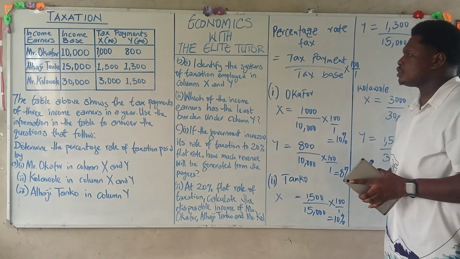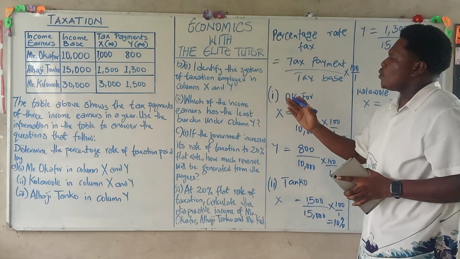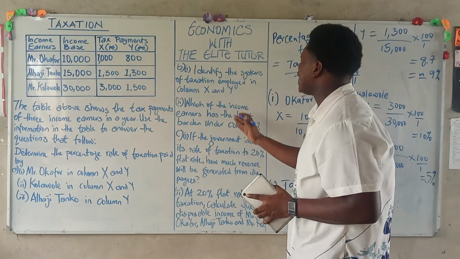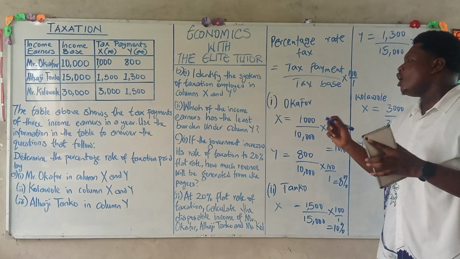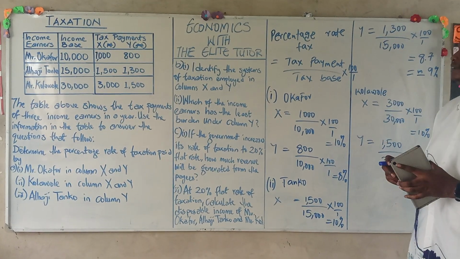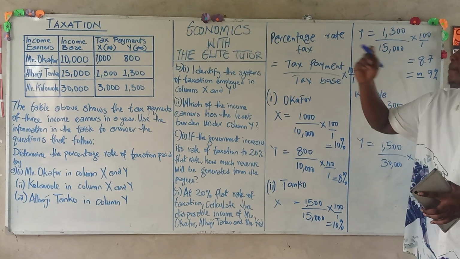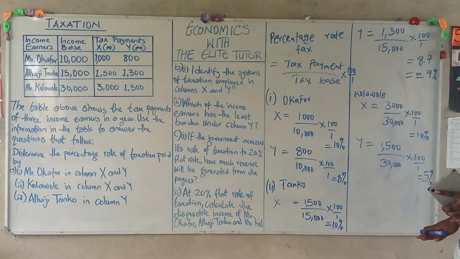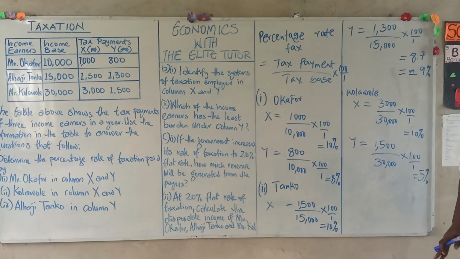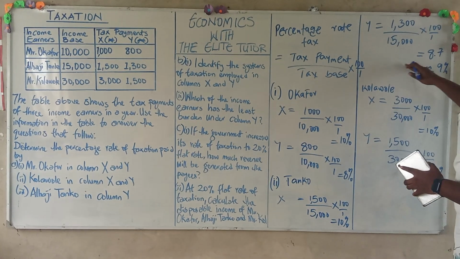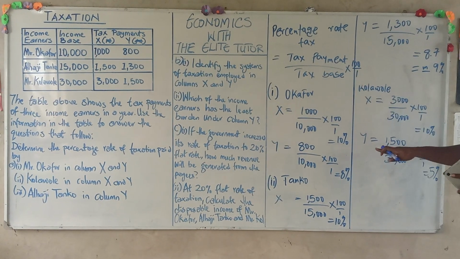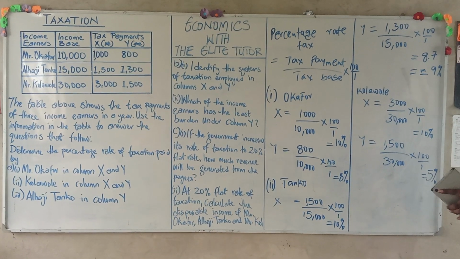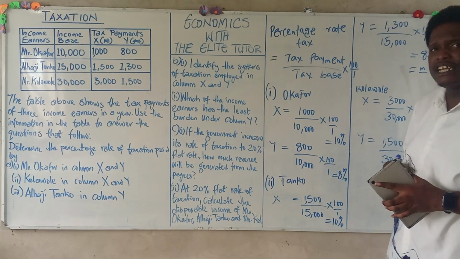And then we have the next question. They said, which of the income earners has the least burden under column Y? So we have our income earners. So let's look at that column Y. Mr. Okafor was paying 8%. Mr. Okafor 8% tax rate. Mr. Tanko for column Y is paying 9%. But Mr. Kolawole was paying 5%. So our income earner with the least burden of tax.